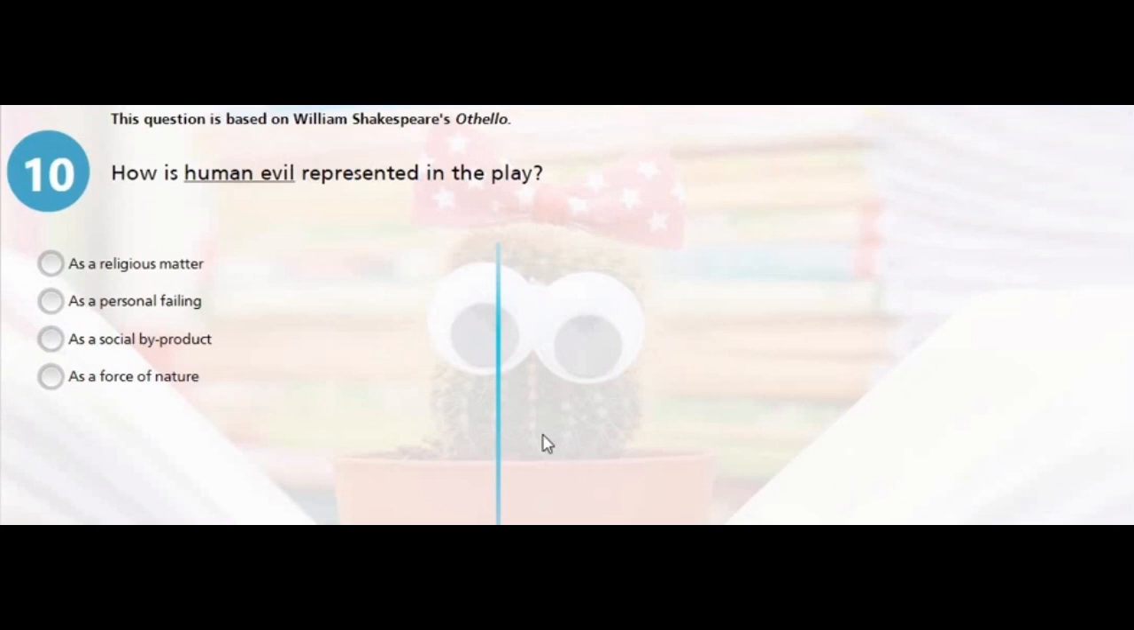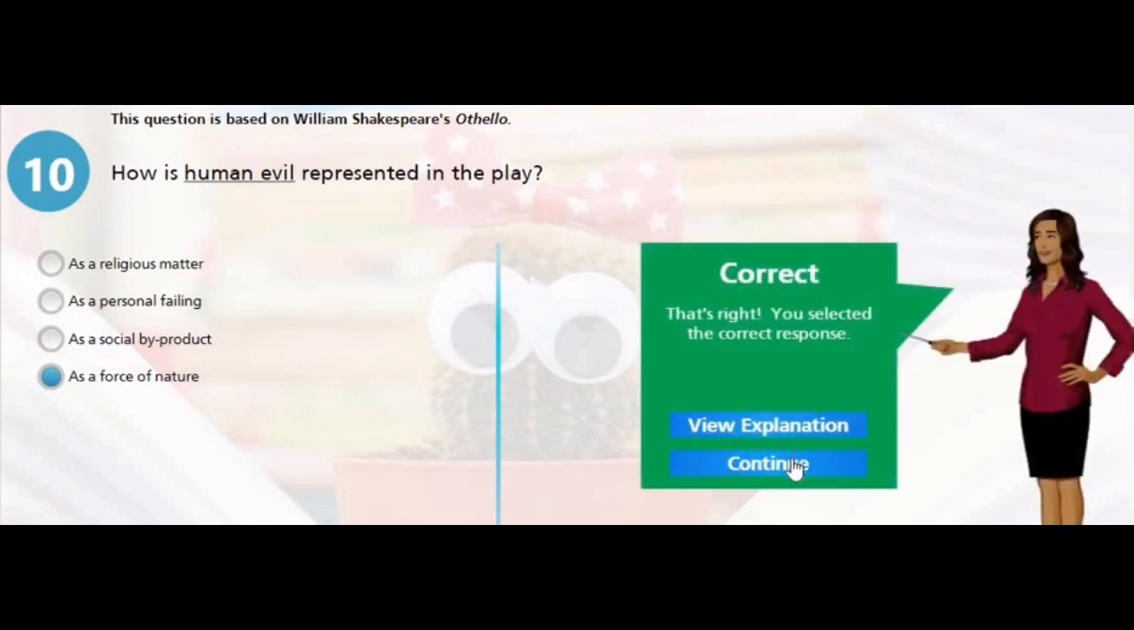Question 10. This question is based on William Shakespeare's Othello. How is human evil represented in the play? Is it as a religious matter, as a personal feeling, as a social byproduct, as a force of nature? Human evil is represented as a force of nature in the play. So, the right answer will be D, as a force of nature.